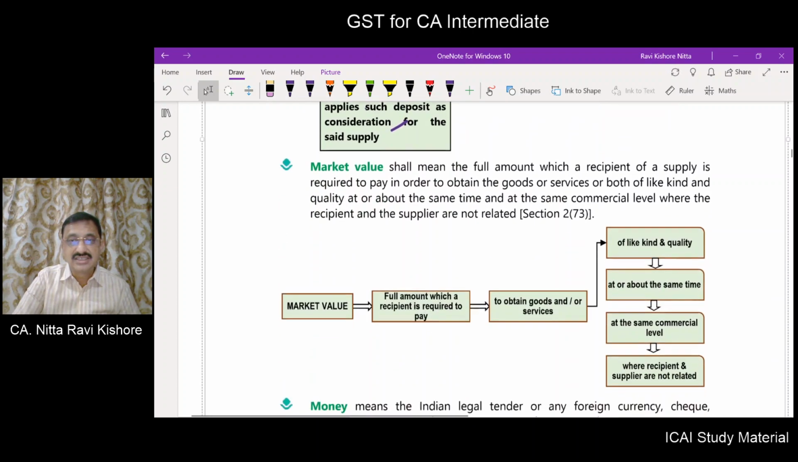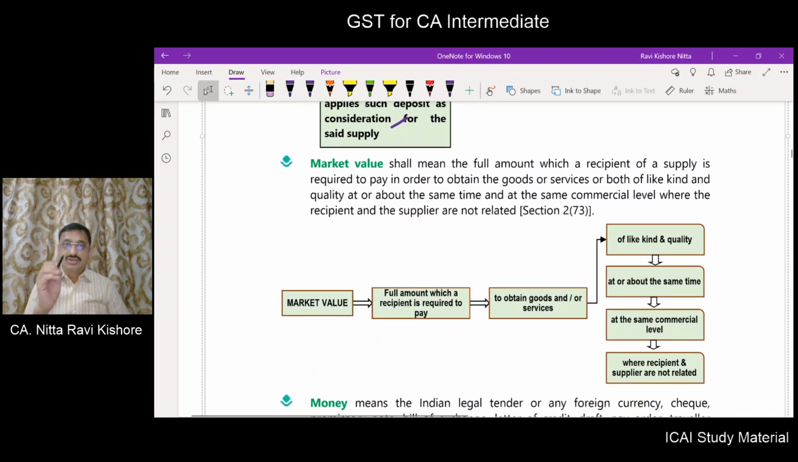That is consideration. What do you mean by market value? This we did not learn in our preceding chapters. Now we should understand the definition of market value. The market value is defined under section 2 subsection 73 of the CGST Act. So what do you mean by market value? It means the full amount.